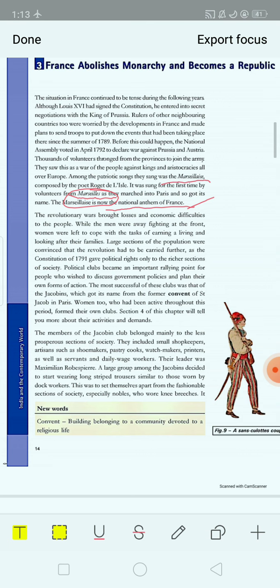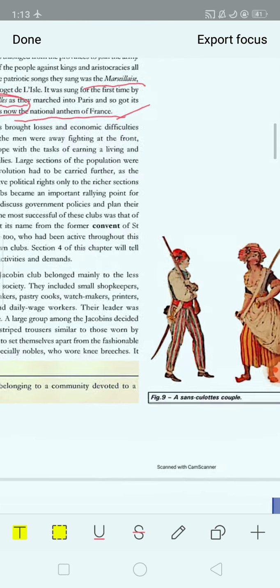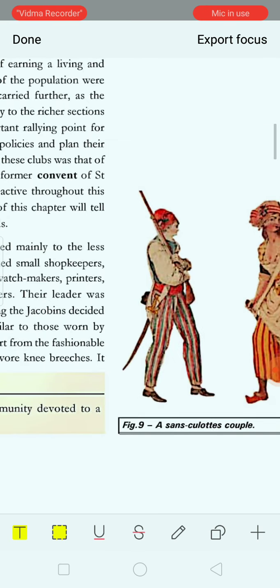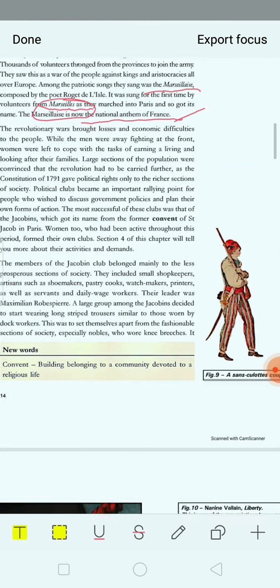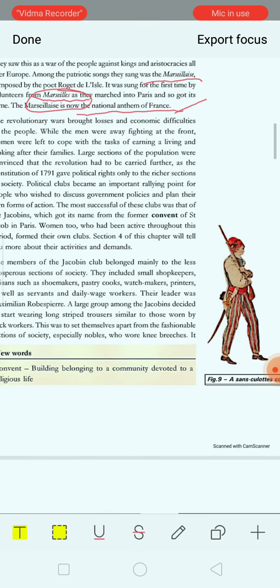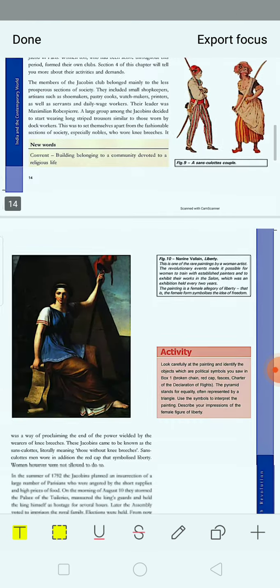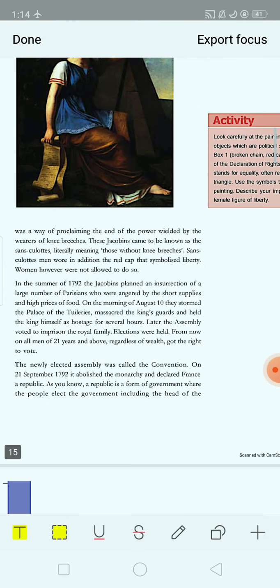The members of the Jacobins Club were wearing a different type of dress. You can see in the picture given over here, this type of dress, that is long striped trousers. And these Jacobins came to be known as sans-culottes.